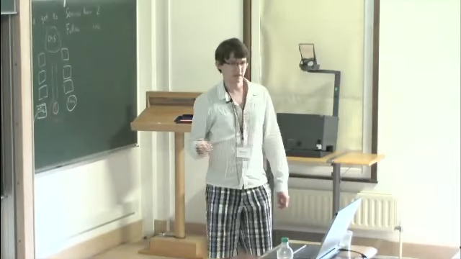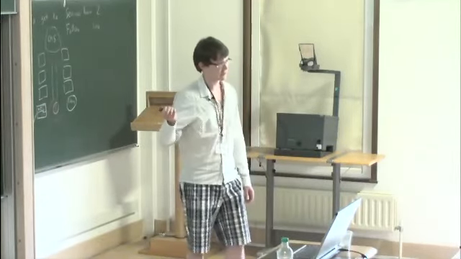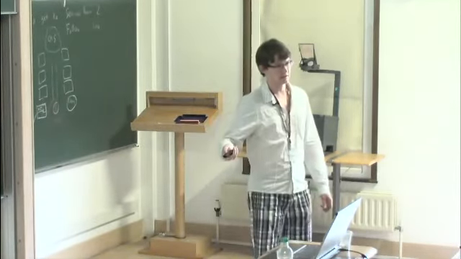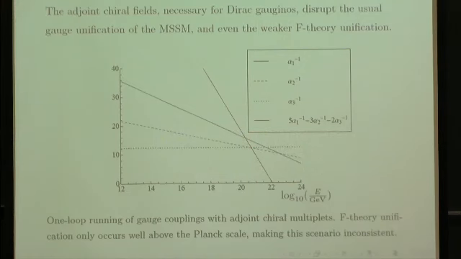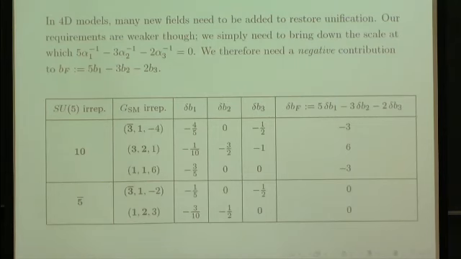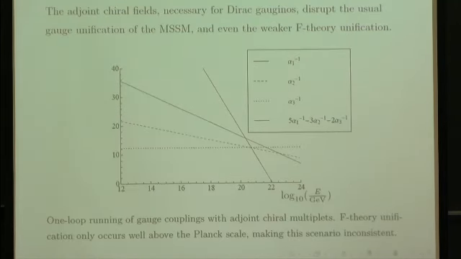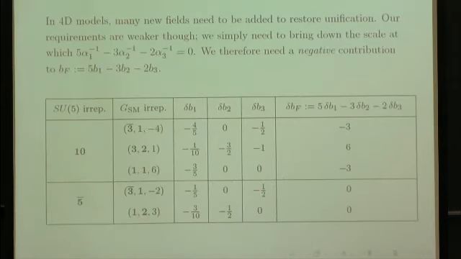Now obviously that's no good. That's well above the Planck scale, and that's telling us that we can't get Newton's constant and gauge unification to come out consistently in this way. So we need to fix that somehow. What we actually need, as I said, the values of these things are fixed at low energies. We have this red line coming down and we identify the compactification scale as that scale where this vanishes. So we need this line to be steeper. In other words, we need a negative contribution to this combination of the beta function coefficients.